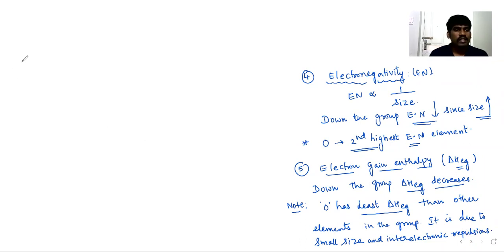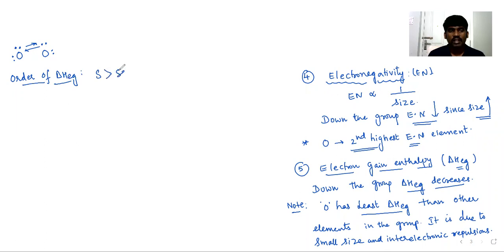Because of the small size and interelectronic repulsions, if you observe that oxygen has two lone pairs here and also two lone pairs here, these electrons can undergo repulsions. Due to the small size and high interelectronic repulsions, oxygen should have low electron gain enthalpy. That's why the order of electron gain enthalpy for group 16 elements can be given as sulfur greater than selenium greater than tellurium greater than polonium greater than oxygen.